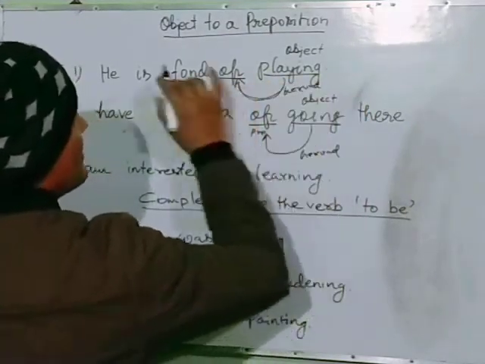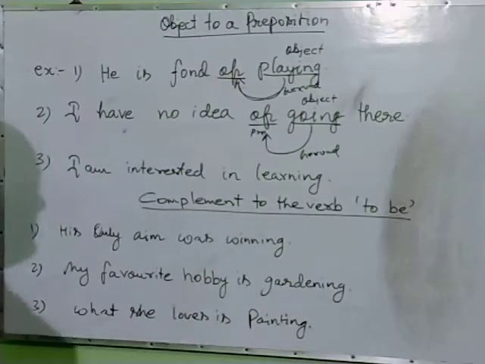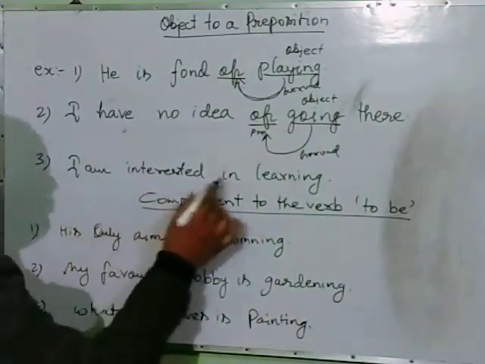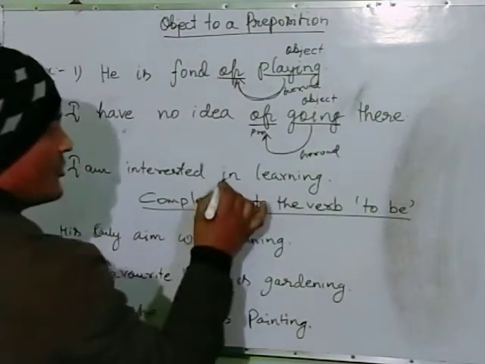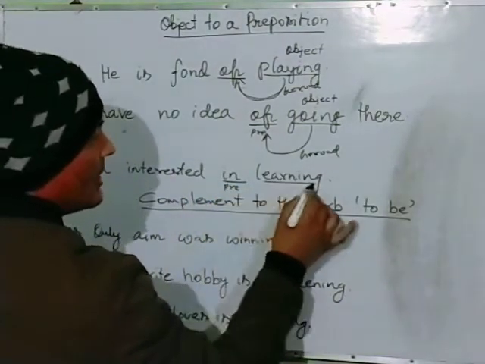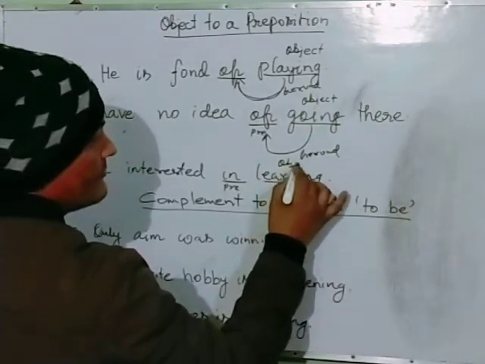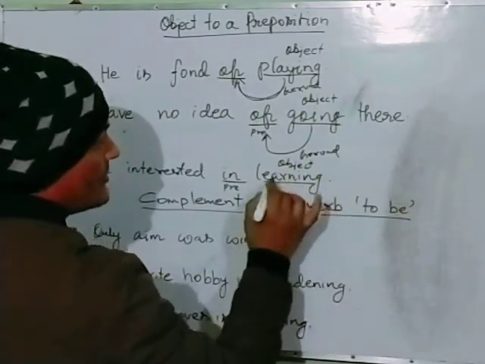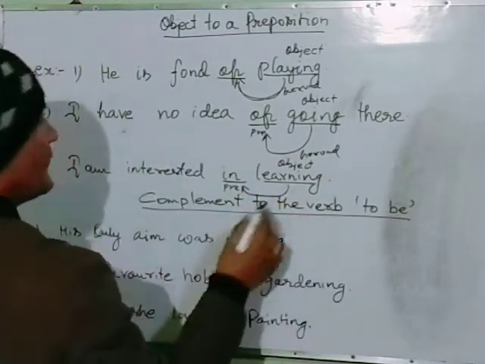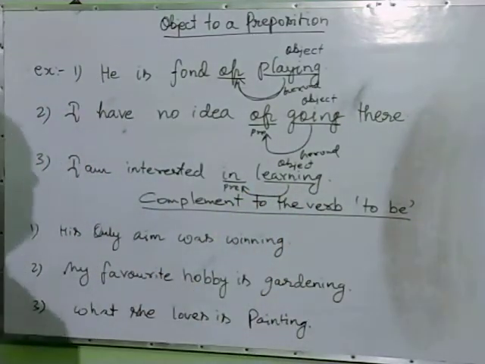What type of gerund? Object to a preposition gerund. Now the third one, I am interested in learning. Here in is the preposition, and learning is the object in the sentence, so it is an object to a preposition.